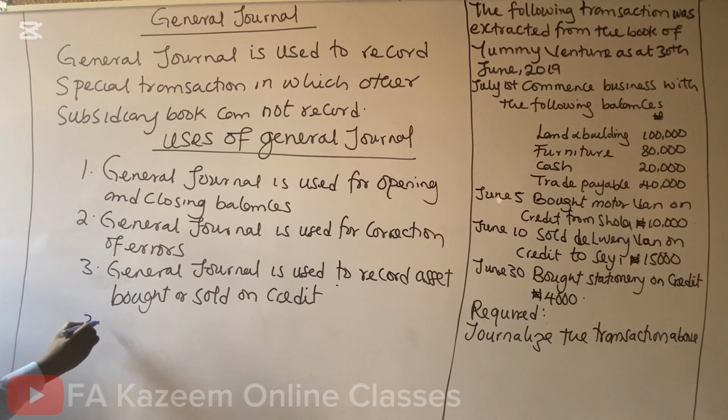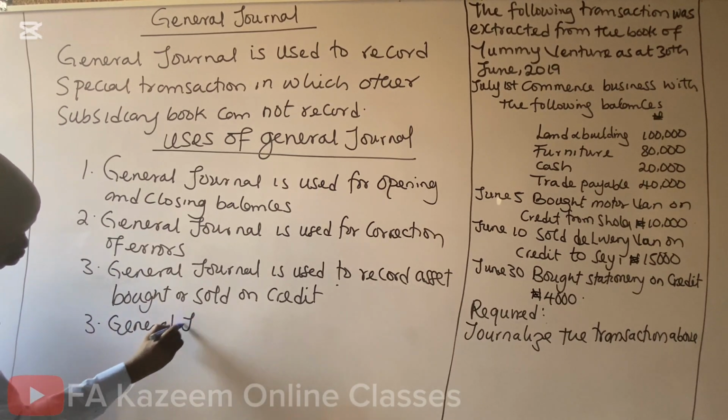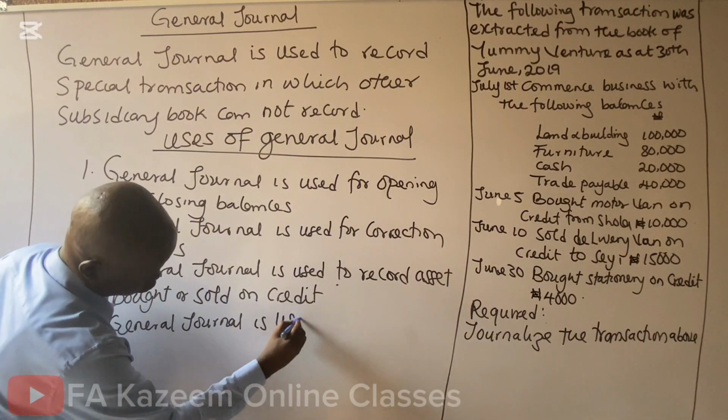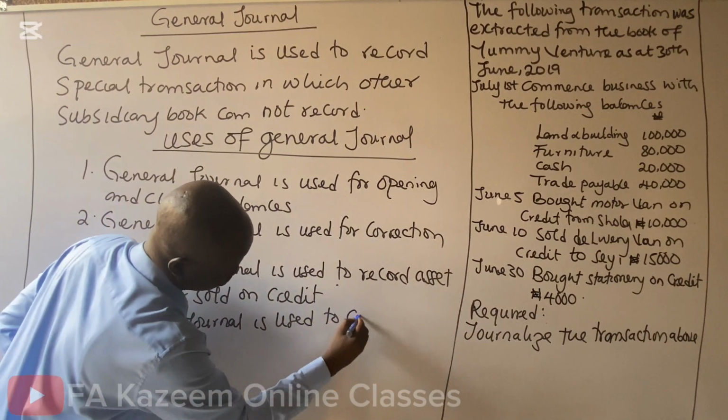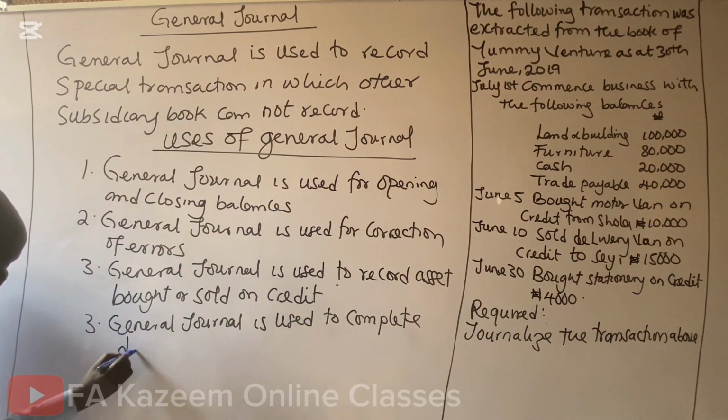And lastly, general journal is used to complete double entry.